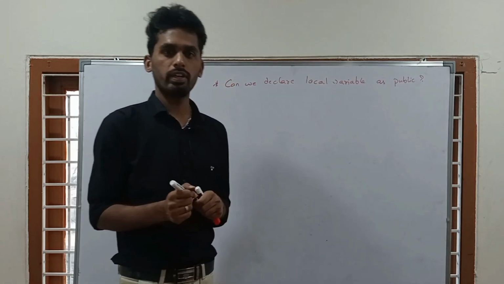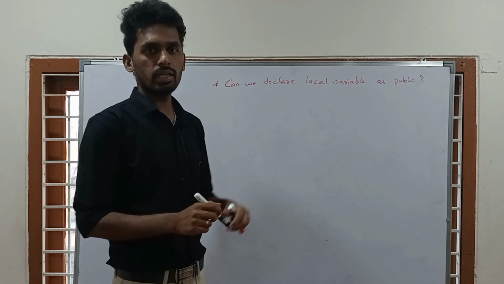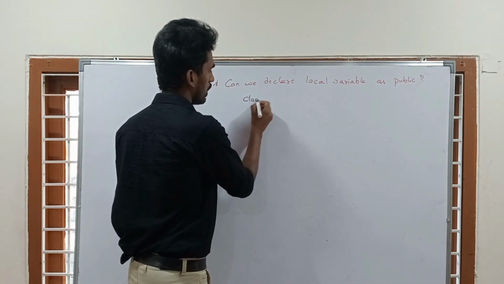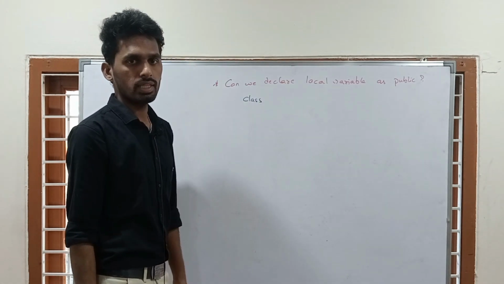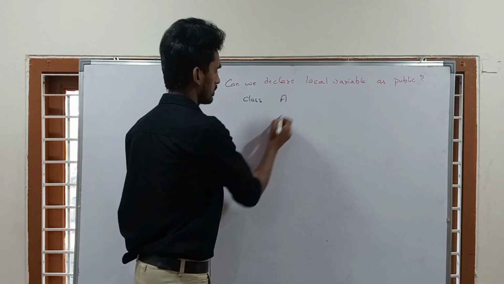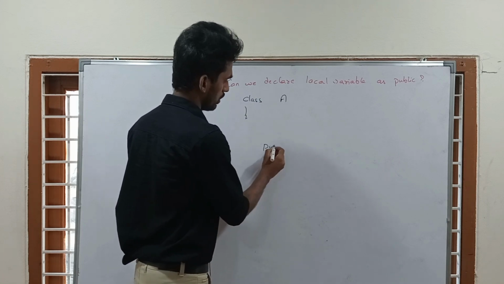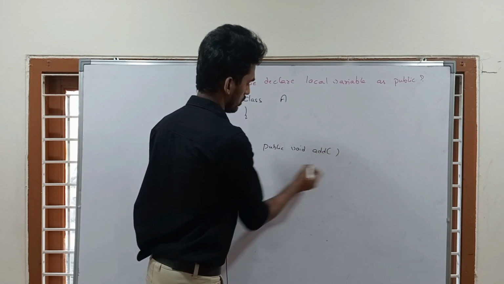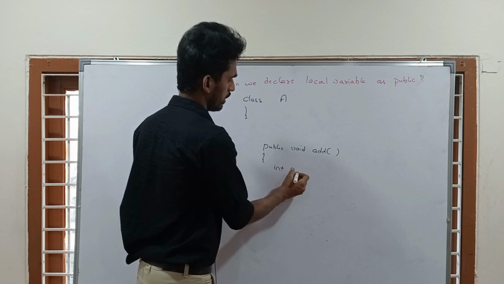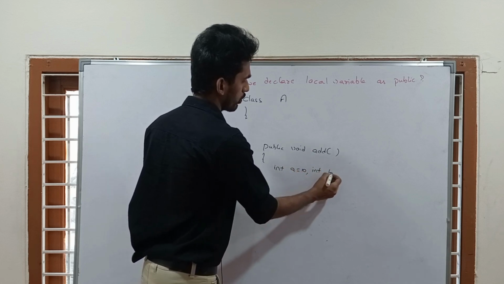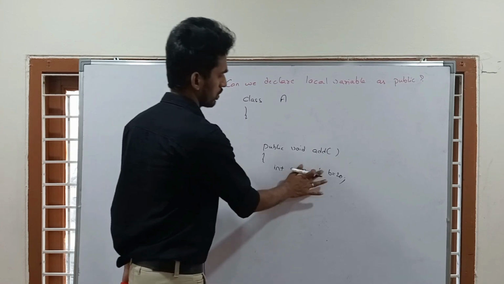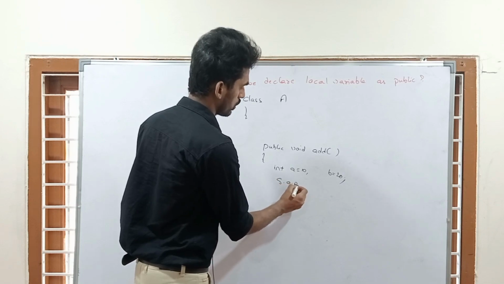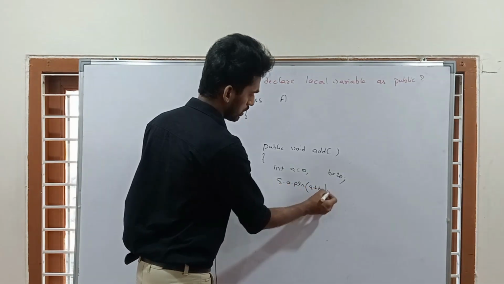First of all, what is meant by a local variable? Any variable which is declared inside a method is called a local variable. So let me take one class A, and in this one let me take one method, public void some add method. Here I will take two variables, int A equals 10, int B equals 20. Now let me print System.out.println A plus B.